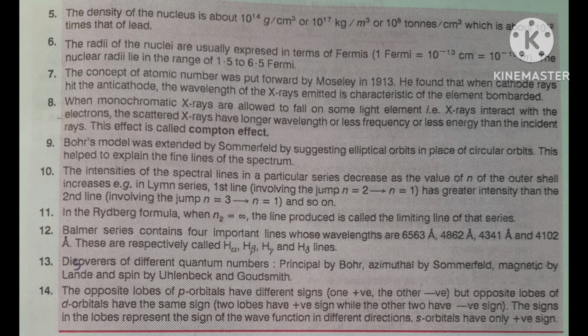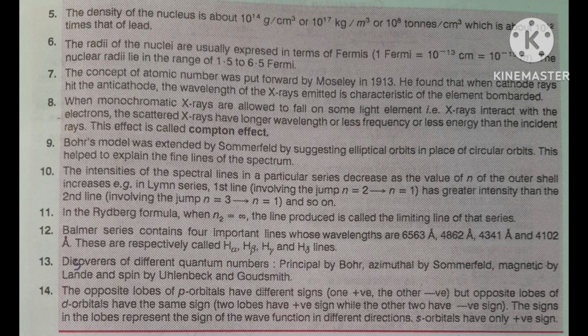And the number of orbitals in the nth shell is equal to n square. The maximum number of electrons in the nth shell is equal to 2n square. All these points are very important. This type of question is always asked, and these are very useful in solving numericals in the exam hall.